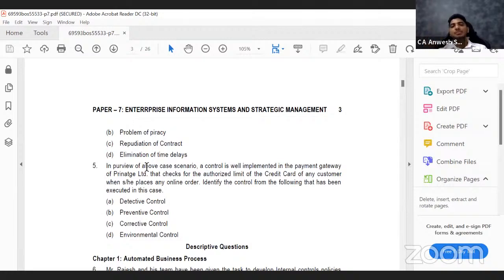So look at the question. In purview of the above case scenario, a control is well implemented in the payment gateway of so-and-so company that checks for the authorized limit of the credit card. So what is the amount set?